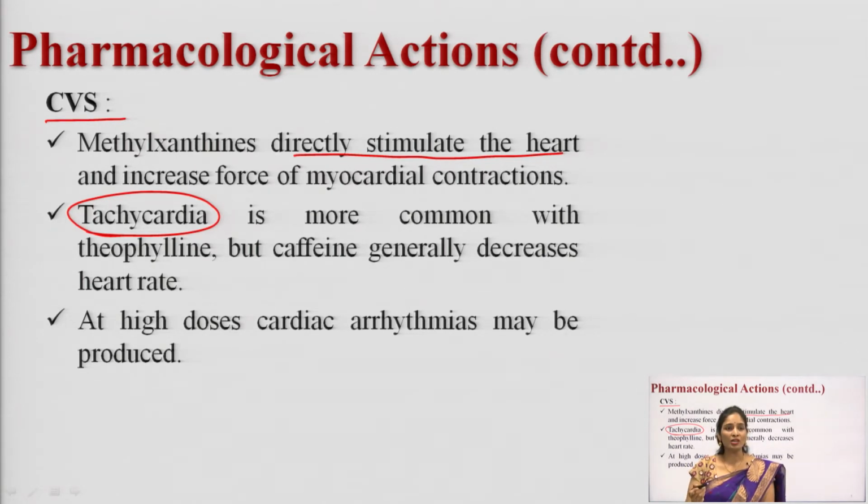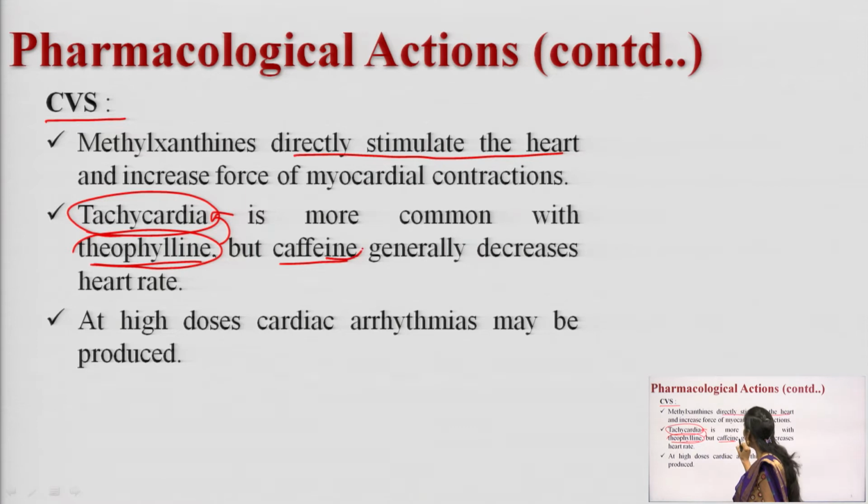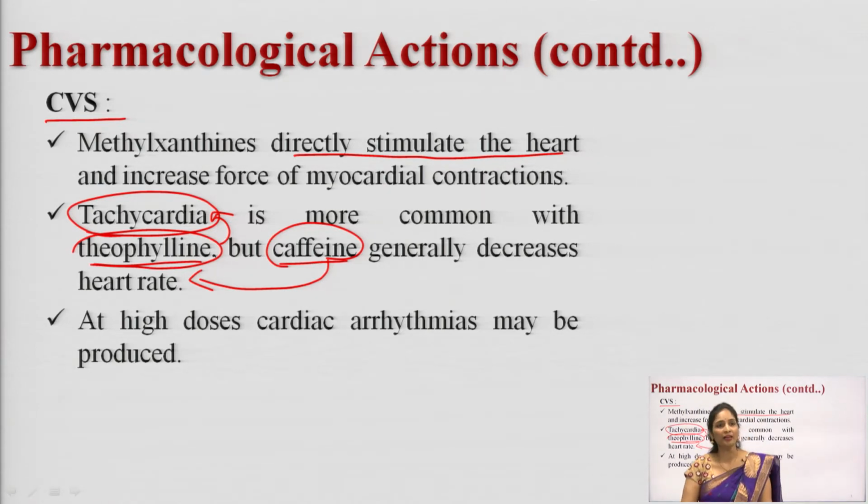Theophylline is a methylxanthine drug, caffeine is also a methylxanthine drug, but these two drugs have different actions on the CVS. Theophylline is a drug which causes tachycardia. Caffeine is a drug which decreases the heart rate. If it decreases the heart rate, what will it show? Bradycardia. So theophylline shows tachycardia by increasing the heart rate, and caffeine shows bradycardia by decreasing the heart rate. Both are methylxanthines, right?